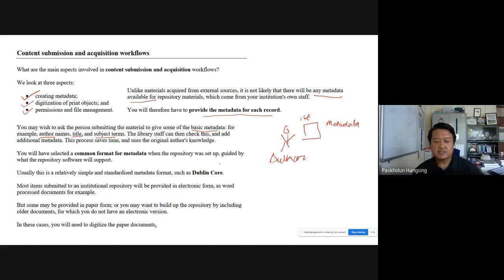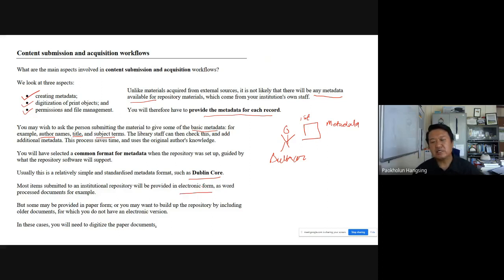So these days, as far as standard is concerned, textual content is relatively simple. Standardized metadata formats such as Dublin Core are available. So probably we will use Dublin Core for the institutional repository as far as the text material content is concerned. Most items submitted into an institutional repository will be provided in electronic form.